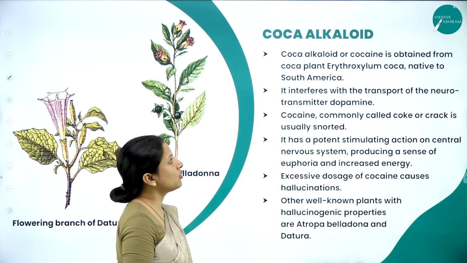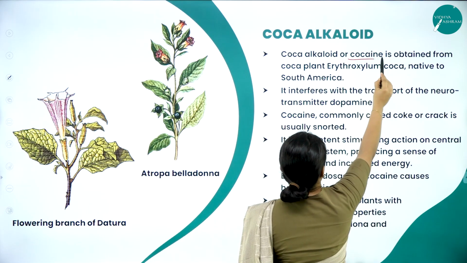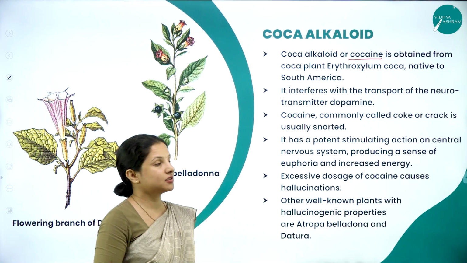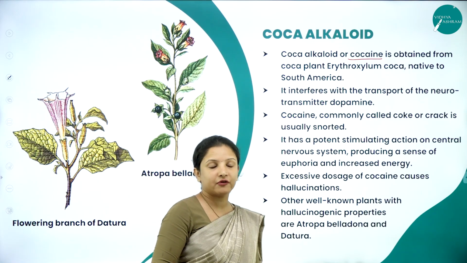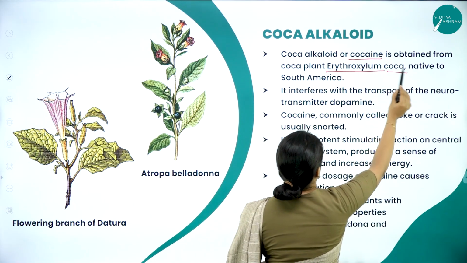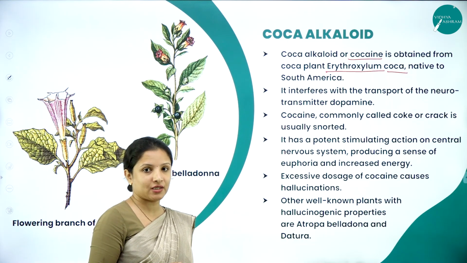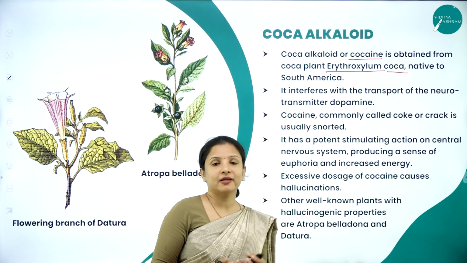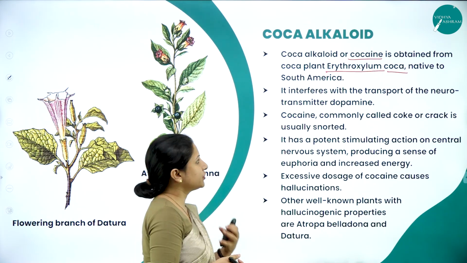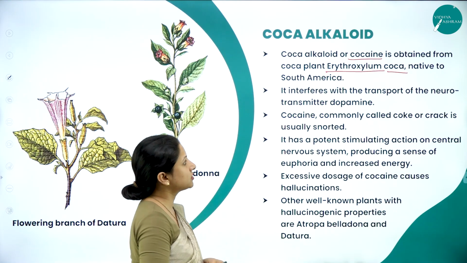Next we'll talk about coca alkaloid. Coca alkaloid is nothing but cocaine. What is opioid also called? One more name for that is smack, right? Similarly, here coca alkaloid, one more name for that is cocaine. It is obtained from the plant Erythroxylum coca, which is native to South America. Therefore, if you have watched a lot of documentaries, cocaine runs around mostly in South America and also towards Mexico. It is more there because the plant is native to South America.